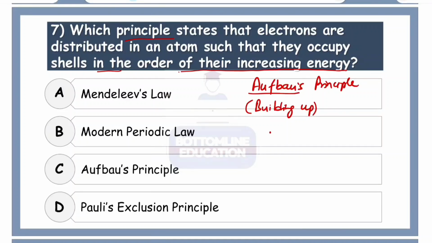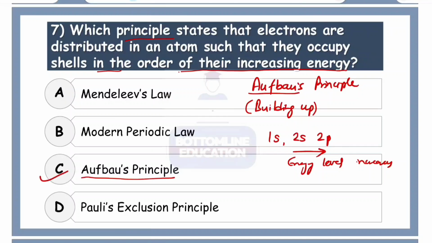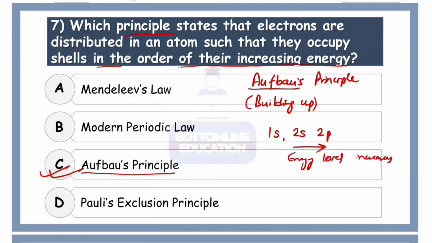So when we arrange the electrons in orbitals, for example we put in 1s, then we have 2s, then we have 2p. So the energy level of each of these orbitals actually increases. So we can say that the correct answer is option number C, Aufbau's principle.